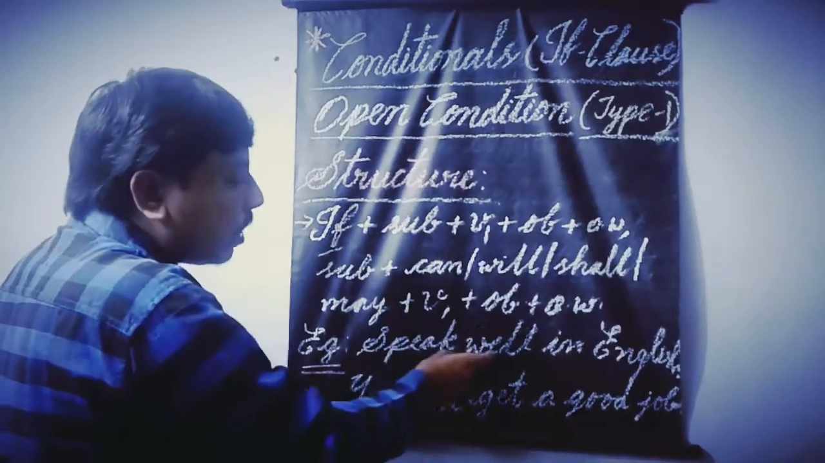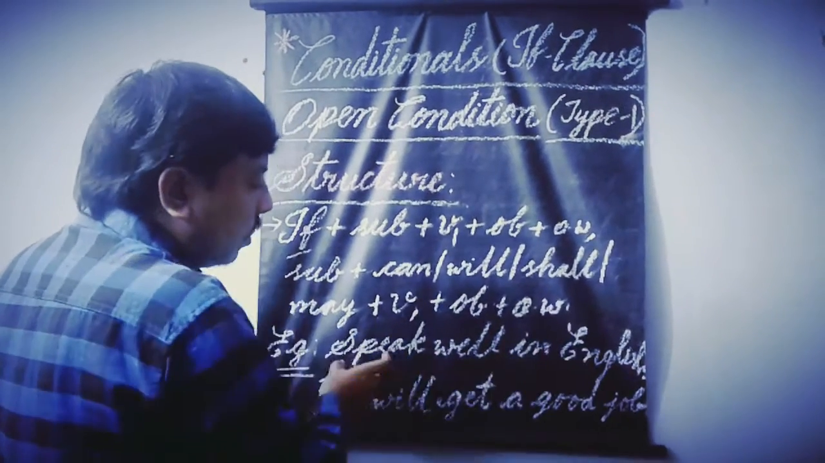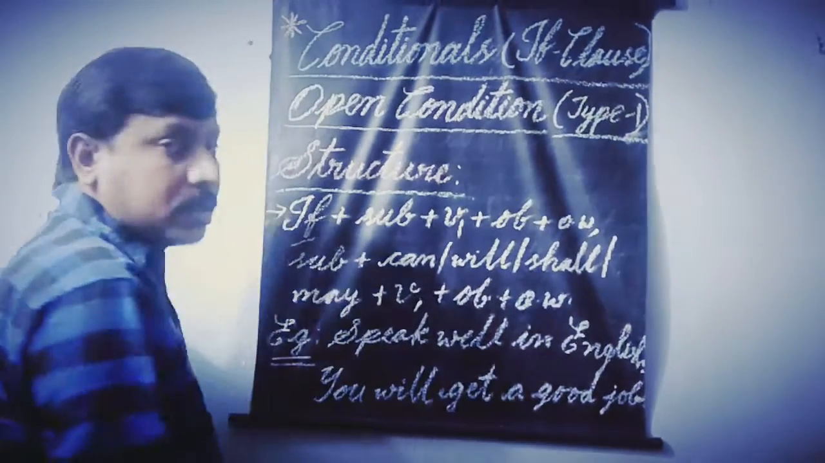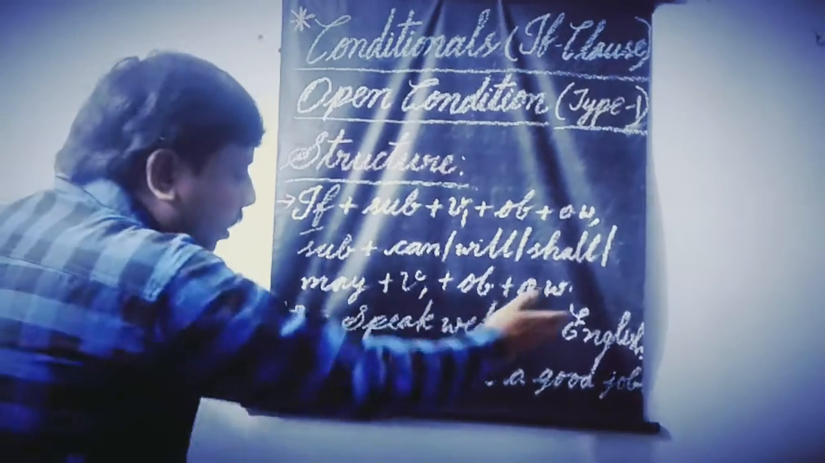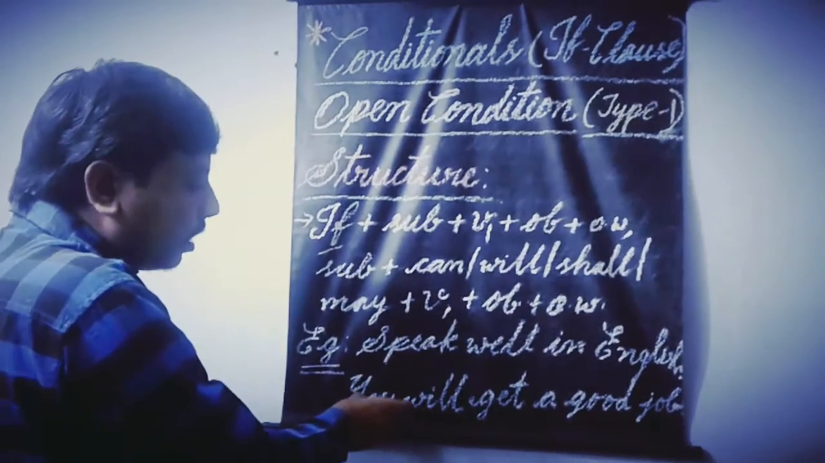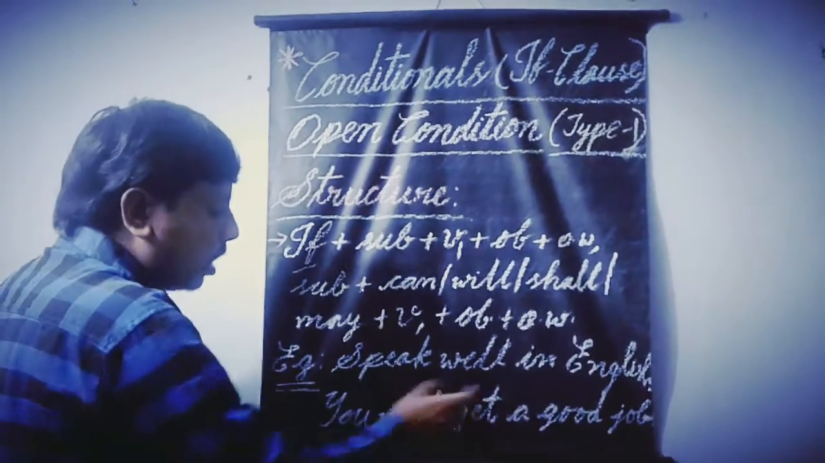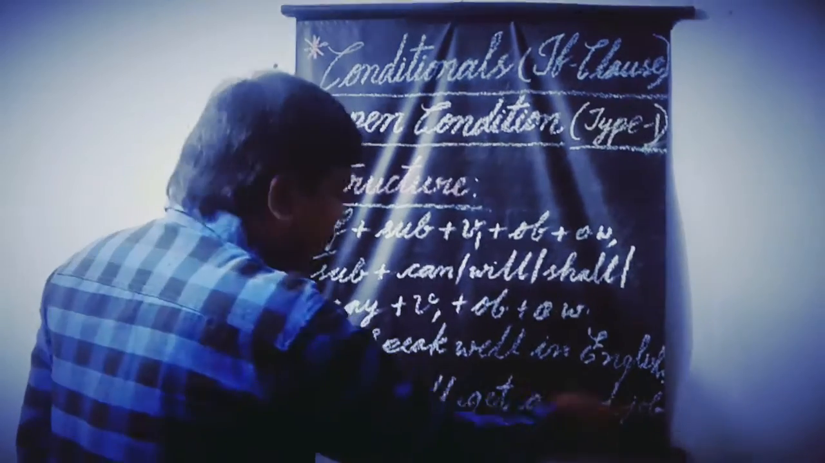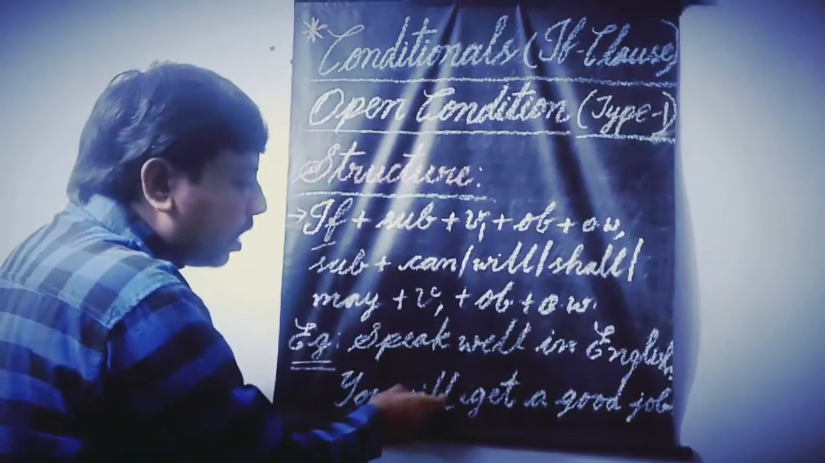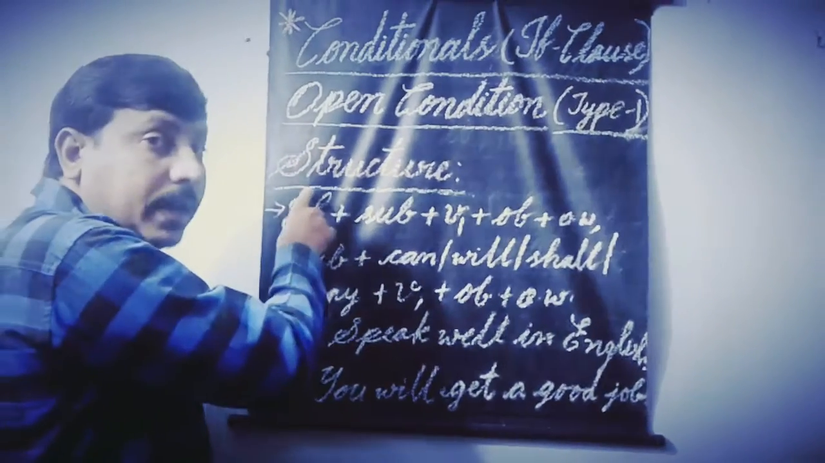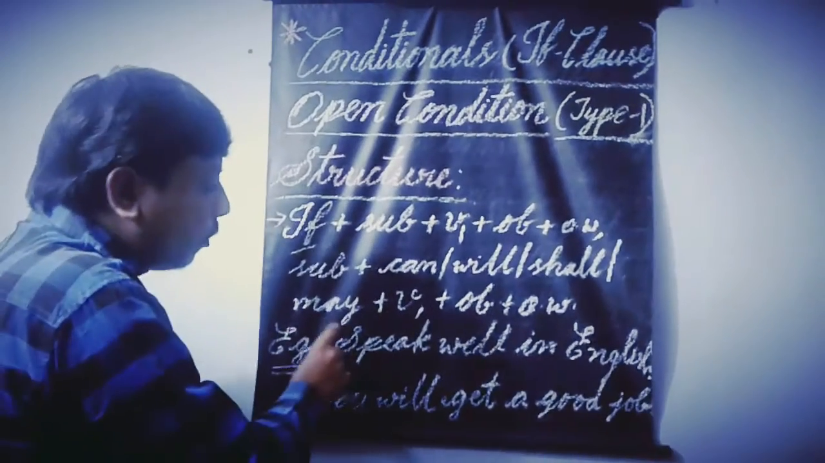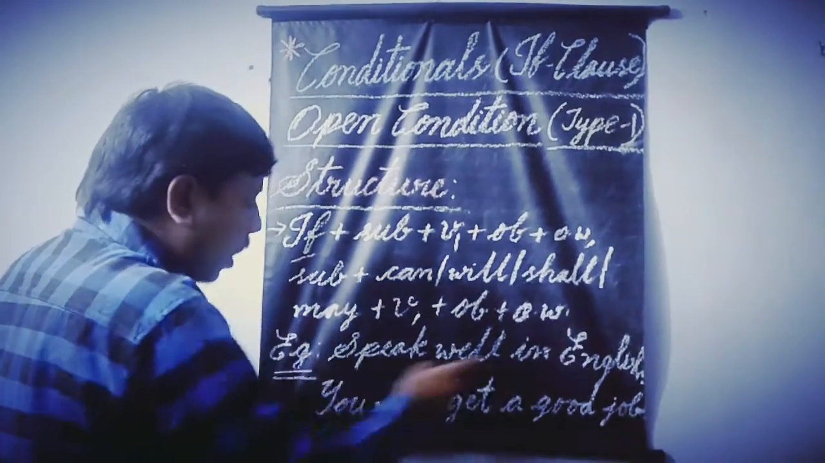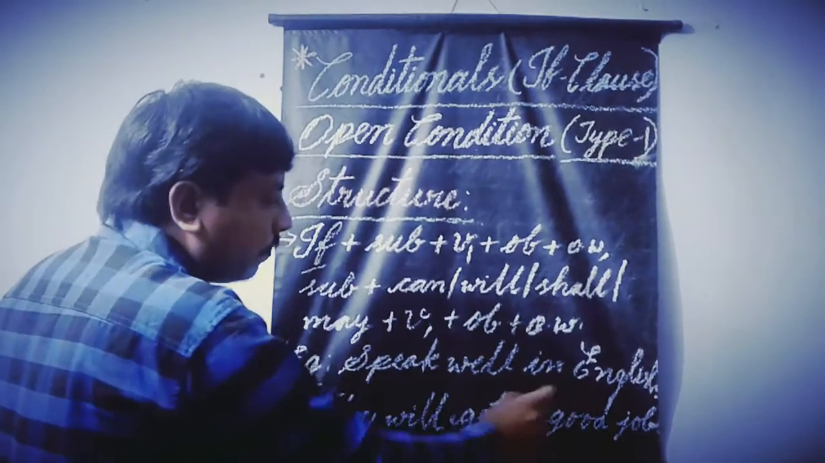Here if you speak well in English, this part is called if clause. And after the comma, the remaining part is called main clause. You will get a good job. How to join these two events? By using the subordinating conjunction if. If you speak well in English, comma, you will get a good job.